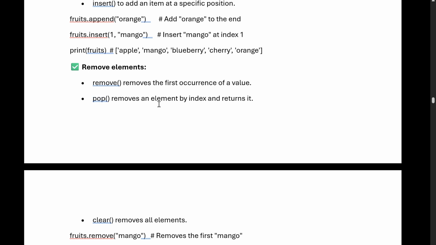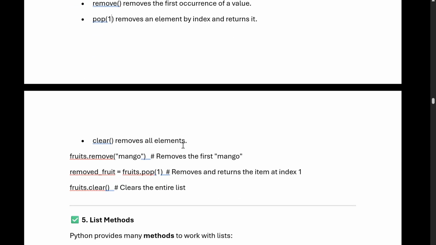If we do pop, it removes the element by index and returns it. So if you want to do pop, you have to pass the index. Suppose you do pop 1, so what it will do, it will give a 0 1. So 1 is the mango, it will remove the mango. Okay, clear means remove all elements. If you do clear, it will remove all the elements.